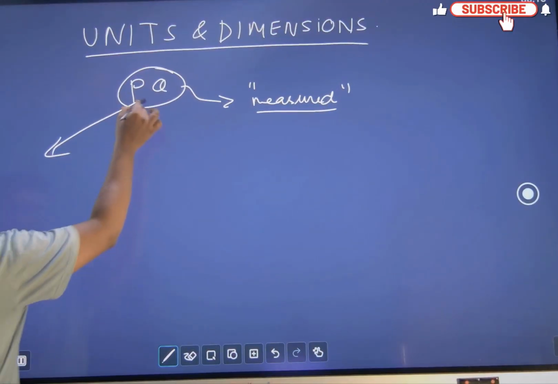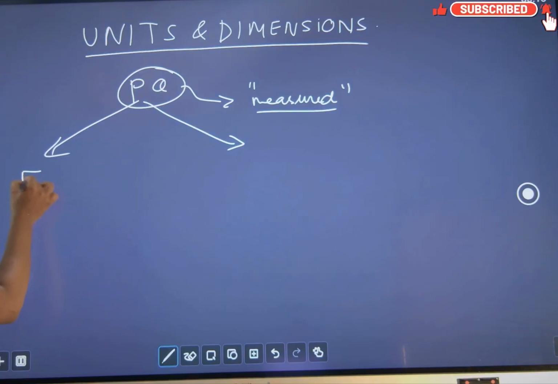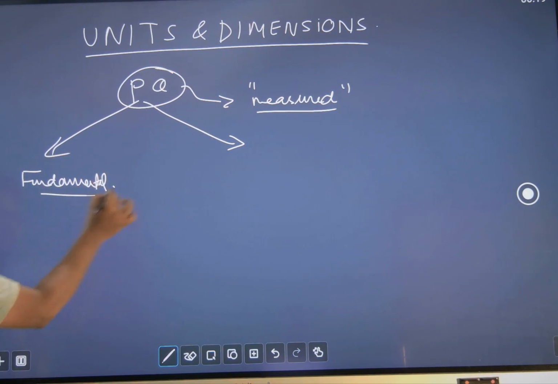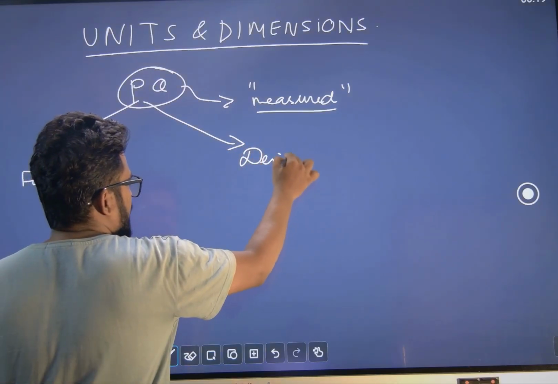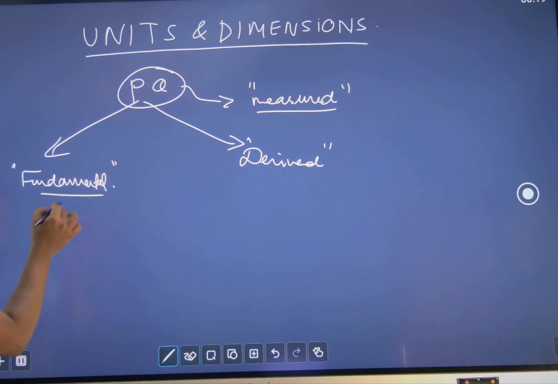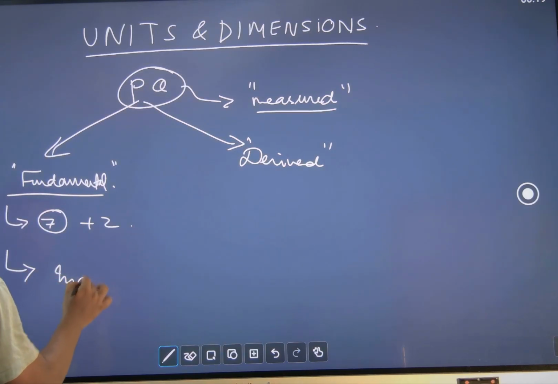Now physical quantities are of two types, fundamental as well as derived. If I talk about fundamental quantities, we have 7 fundamental quantities, plus 2. Fundamental basically means independent of each other.